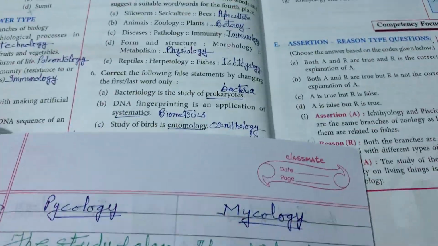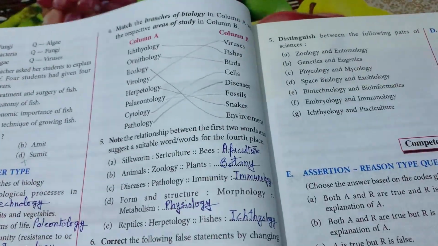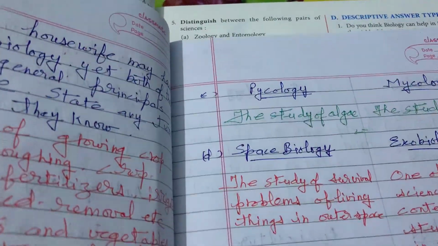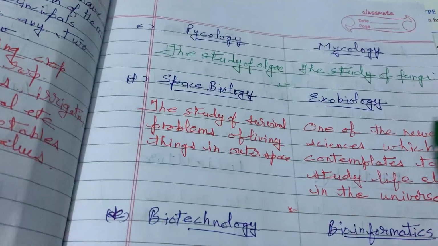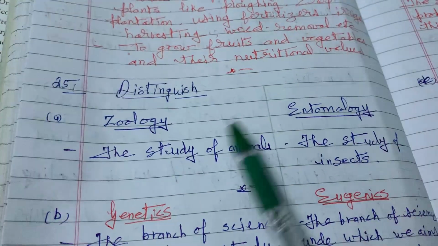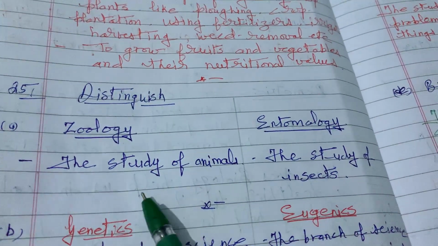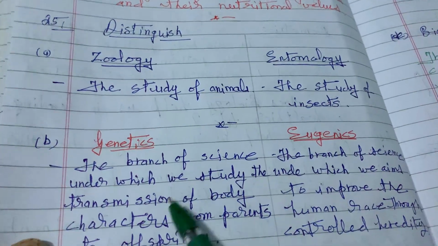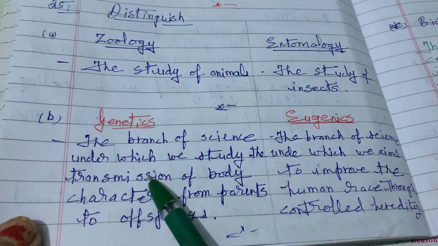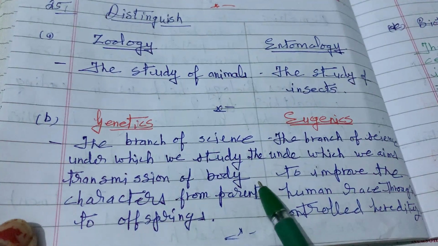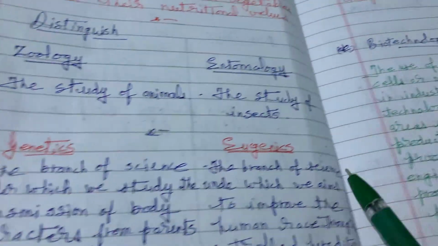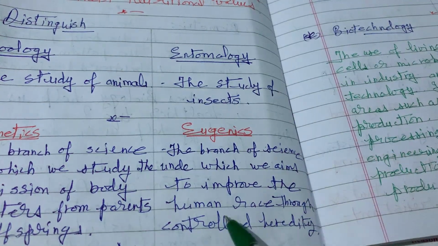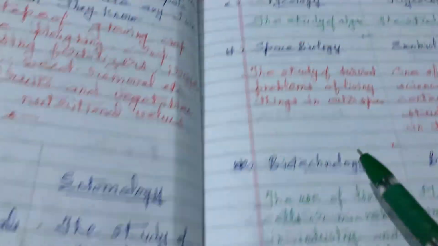Now the next one is your question: distinguish between the following pairs of branches. Now here, under distinguish, first comes zoology and entomology. Study of animals comes under zoology. Entomology, the study of insects. Genetics, the branch of science under which we study the transmission of body characters from parents to offspring. Eugenics, the branch of science which aims to improve the human race through controlled heredity.